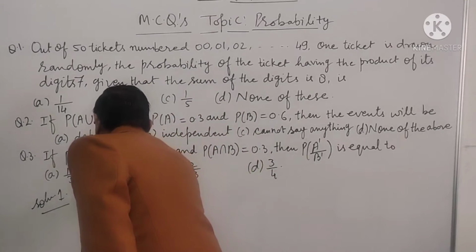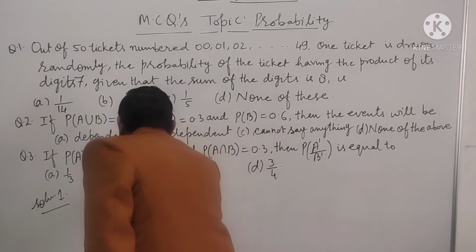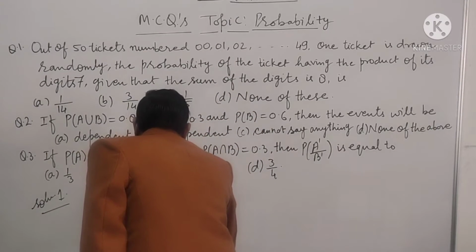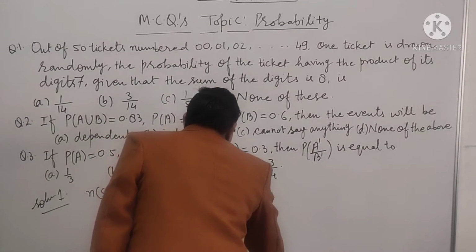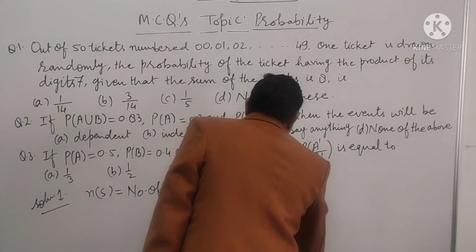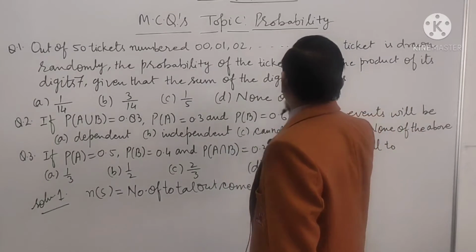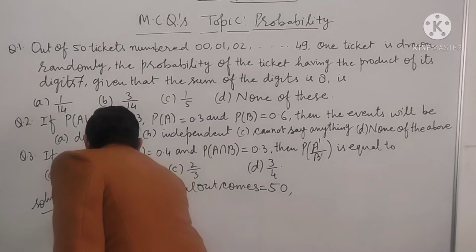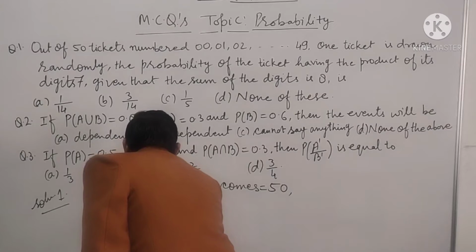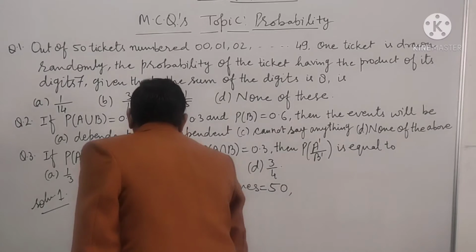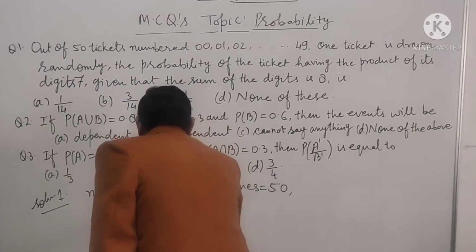Here n is the number of total outcomes. The number of total outcomes is equal to 50. Then A is the set of numbers for which the sum of digits is 8.